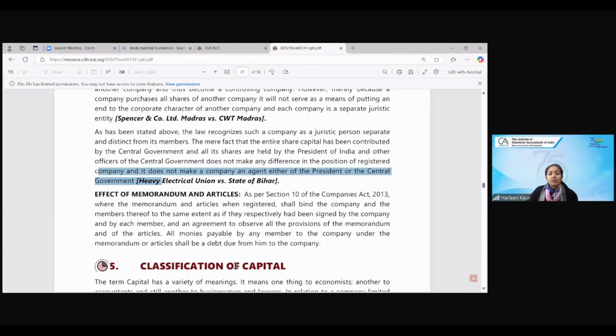Any other doubts anyone has, you can ask, children. Vedant Gupta: in that respective case of British Transport Incorporation, again, it was held that if you try to make a company your agent, then the corporate veil will be lifted. There is a difference between these two points. Here we are talking about the individuality and legal structure that the company has, the corporate existence, which is different. You are not an agent of another person.